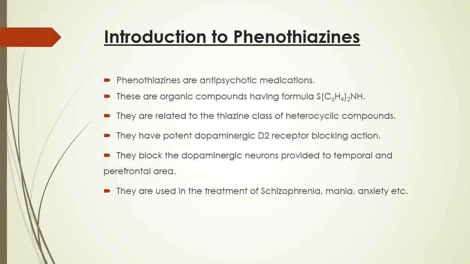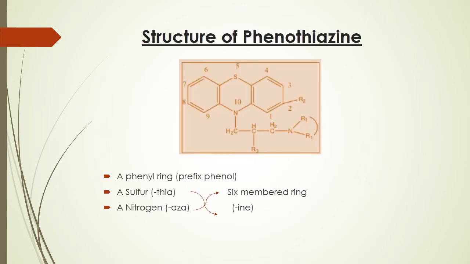If we discuss the structure, then the structure contains three fused rings having a phenyl ring. We use the prefix pheno because of this phenyl ring. The structure contains a sulfur, which is represented by thia in the heterocyclic nomenclature. Similarly, the same ring contains nitrogen, which is represented by aza in the heterocyclic nomenclature. This ring, which contains sulfur and nitrogen, is a six-membered ring. Hence, we use ine to represent this. And if we add all the terms, then we get the name phenothiazine.